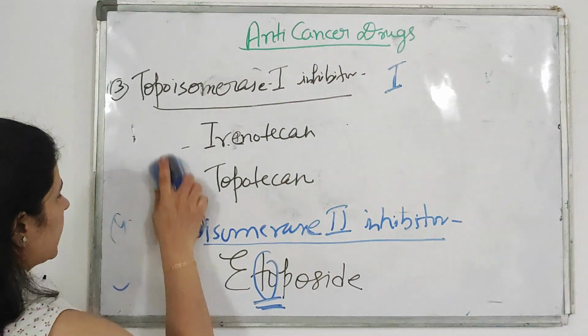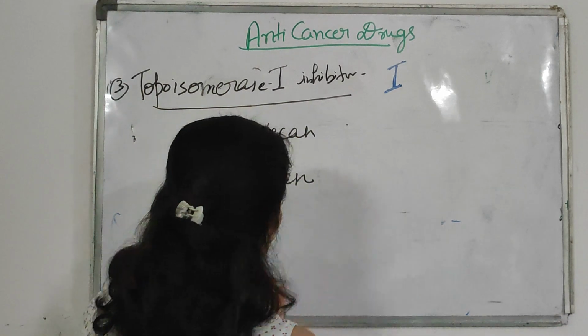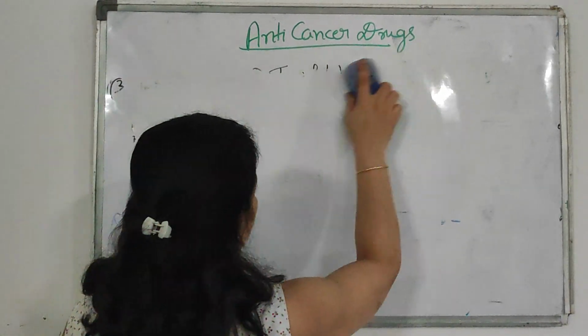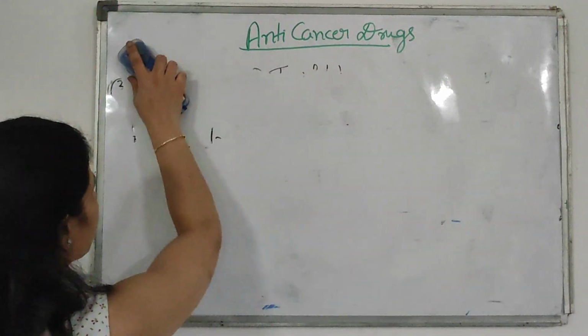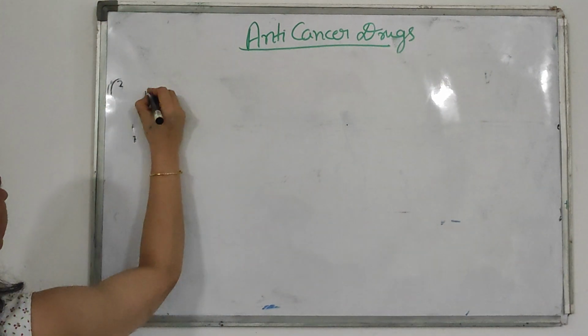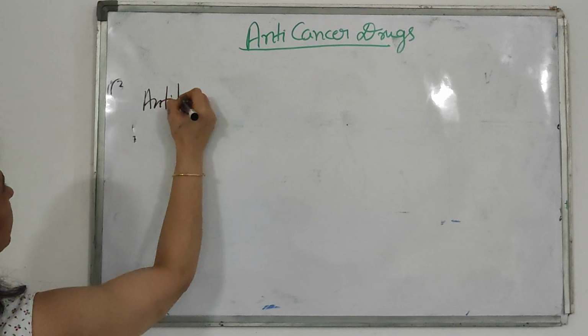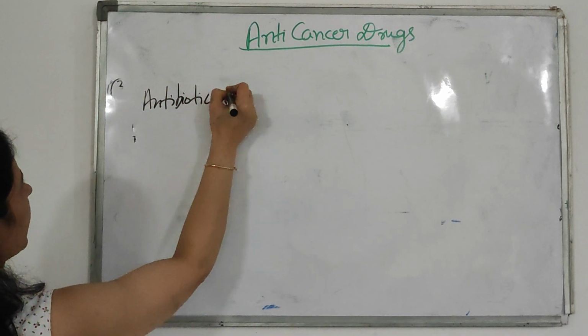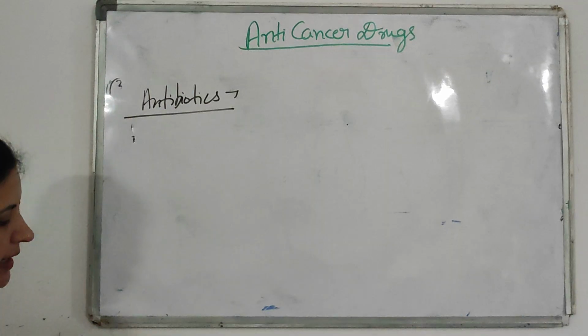Okay. Next classification is antibiotics. Various antibiotics act as anti-cancer drugs. So what drugs come under antibiotics that act as anti-cancer drugs?